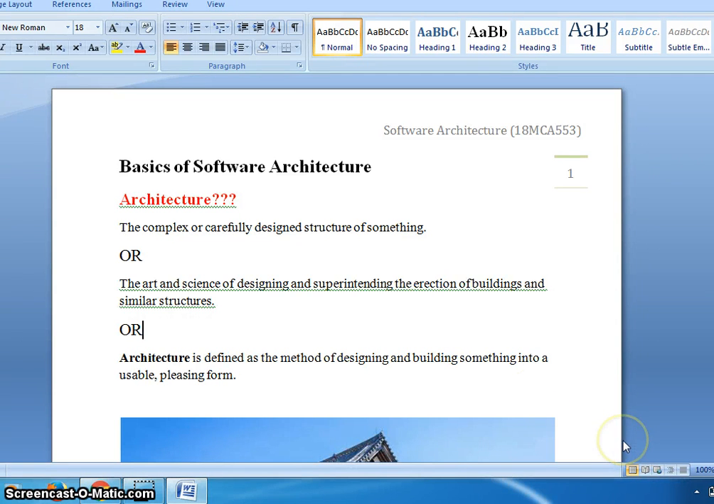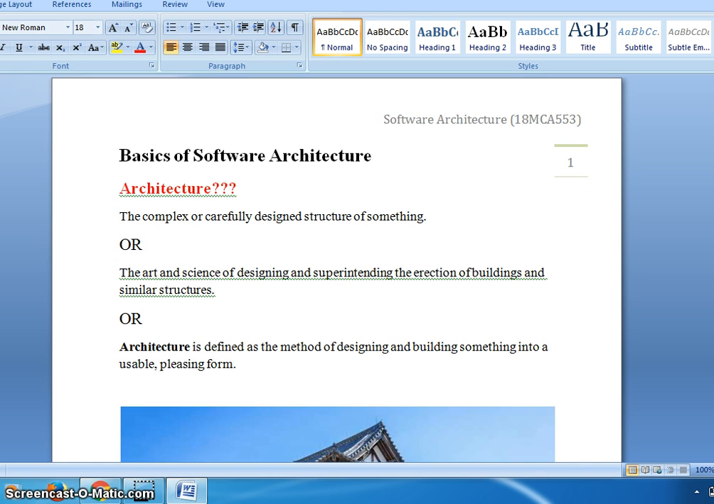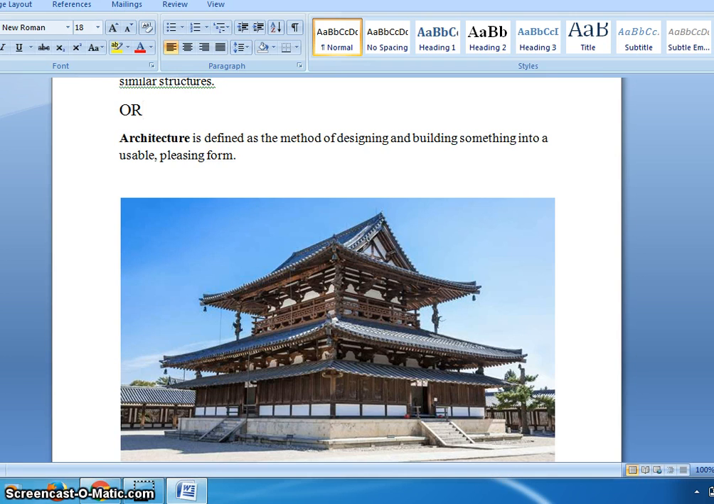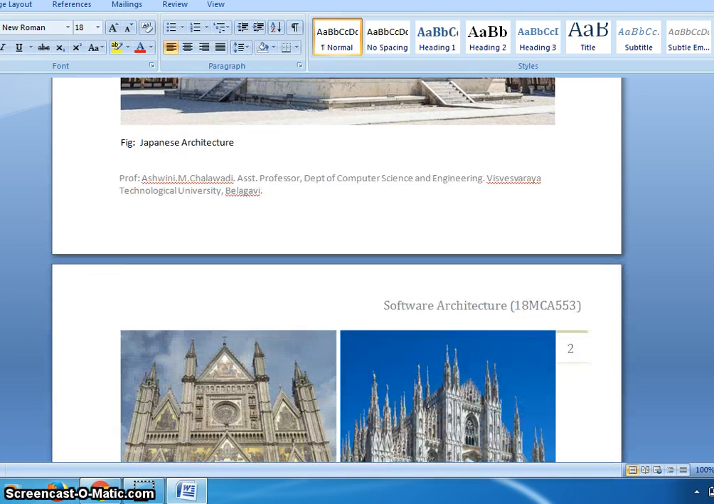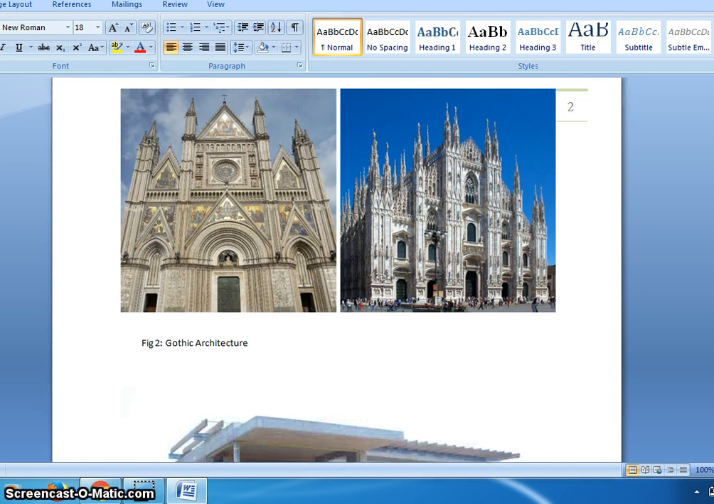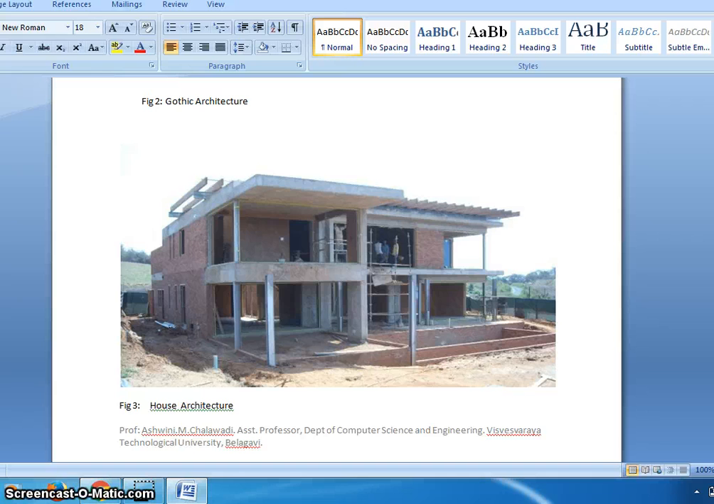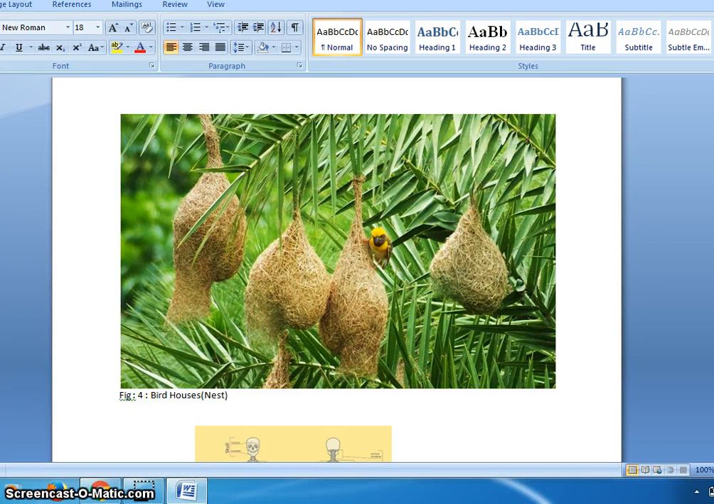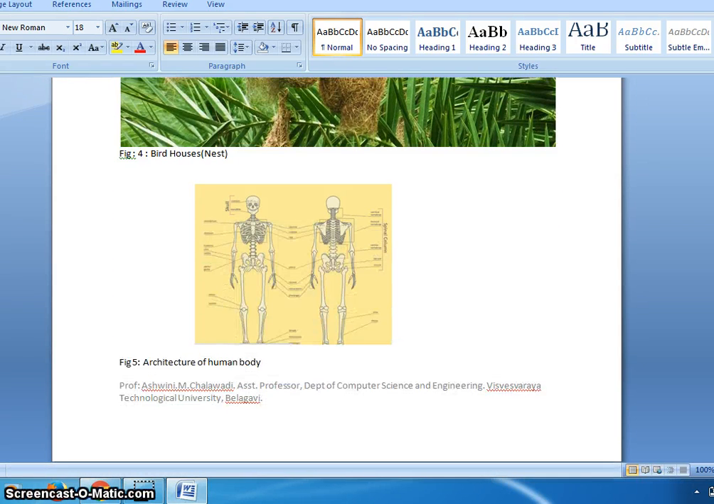Dear students, in the first class we have discussed the different basic aspects of software architecture, and also we have discussed the architecture with our real architecture: the architecture of a house, the architecture related to different types of buildings, the Gothic architecture, the architecture related to a normal house, the architecture related to the bird house, the architecture of a human body.